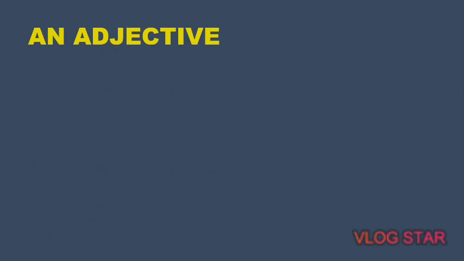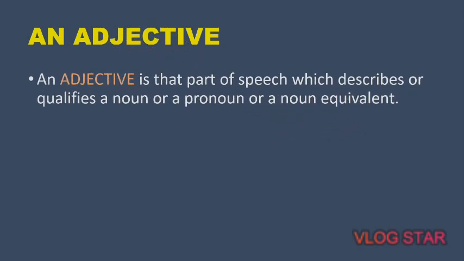Before we classify adjectives into different groups, it's quite necessary for us to learn what an adjective is, or what kind of purpose is served by the very term adjective. We all know that an adjective is an important part of speech in the English language. An adjective is that part of speech which modifies or qualifies, or rather which describes a noun or a pronoun or even a noun equivalent.